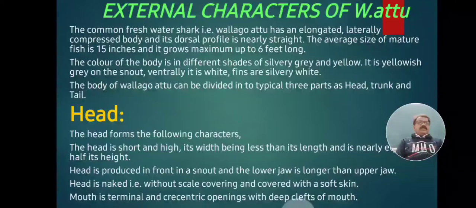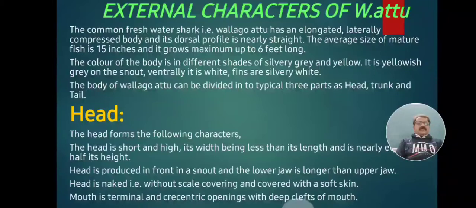The body is laterally compressed, and the dorsal profile is nearly straight compared to the ventral profile, which is somewhat concave.